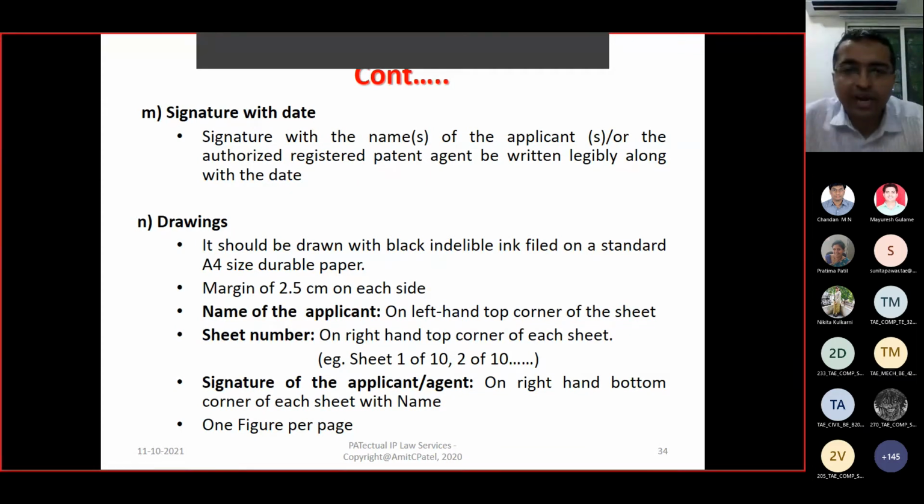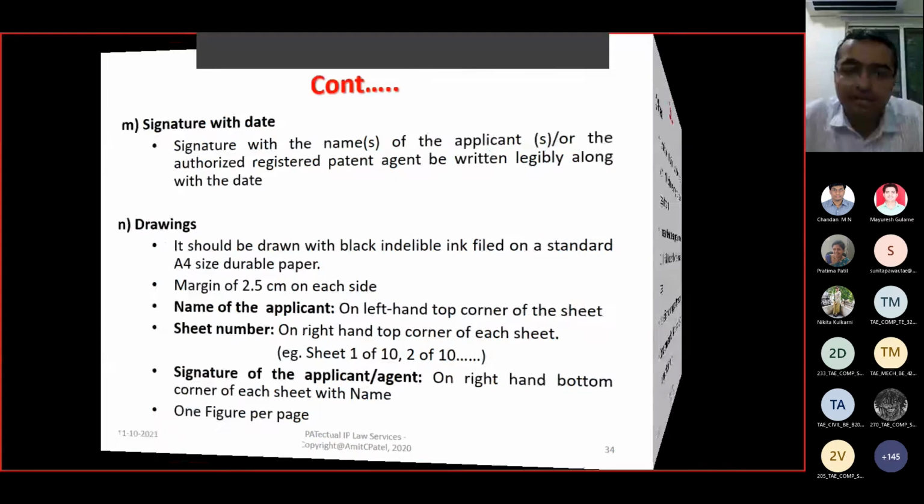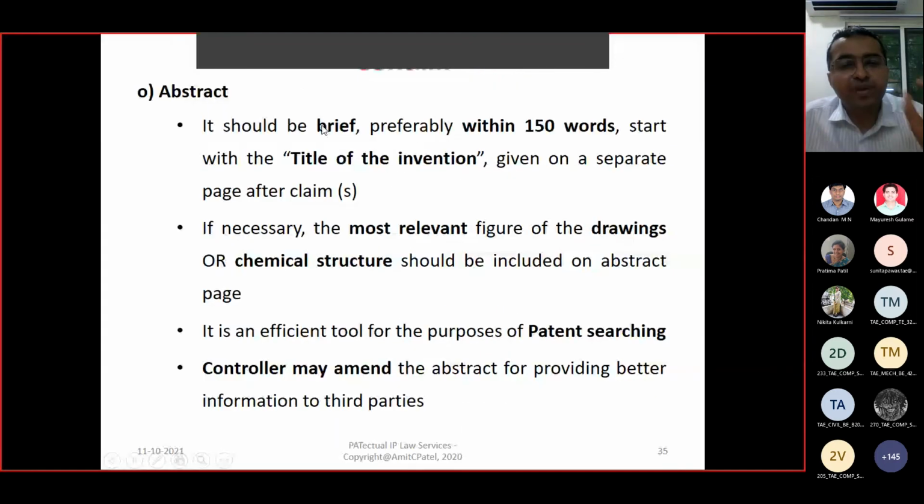And for the drawing, right, you don't need to give any dimensions, you don't need to give any nomenclature. Patent drawings only and only have the reference numbers. Component 1, numbering just 1, 2, 3, 5, like that. Only numbers. Okay. Abstract, it should be brief, preferably within 150 words only.